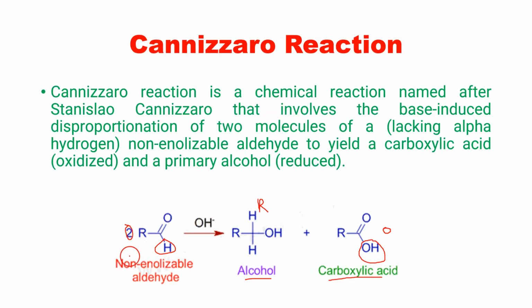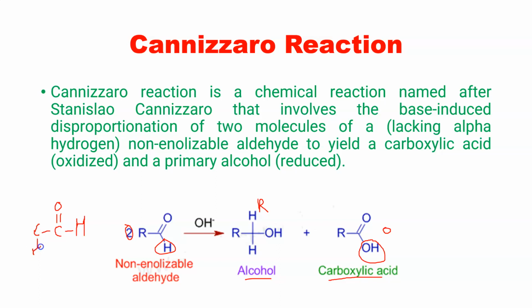Now one more requirement for the Cannizzaro reaction is a non-enolizable aldehyde. What is a non-enolizable aldehyde? Suppose this is an aldehyde molecule, with the carbonyl carbon and hydrogen. There should be no carbon attached that has an alpha hydrogen.